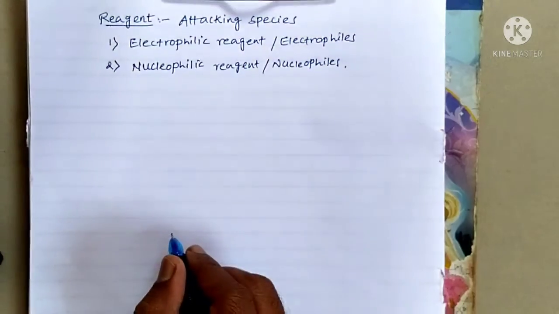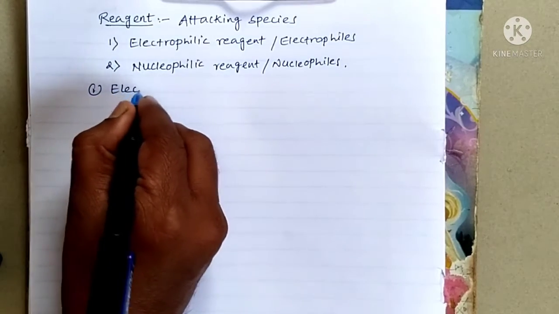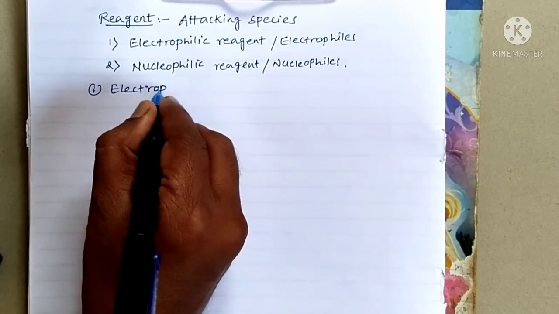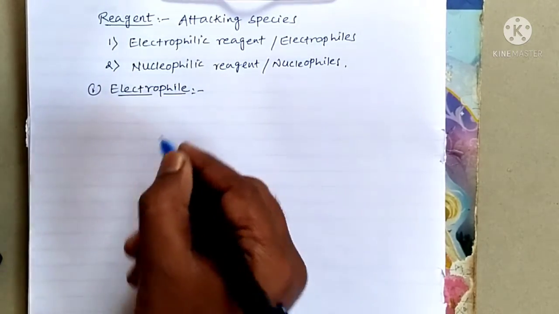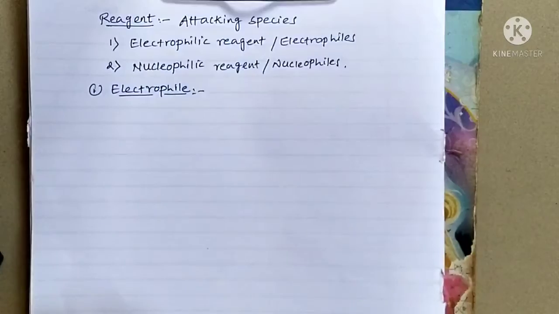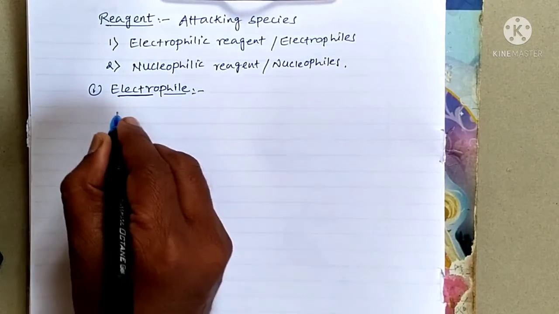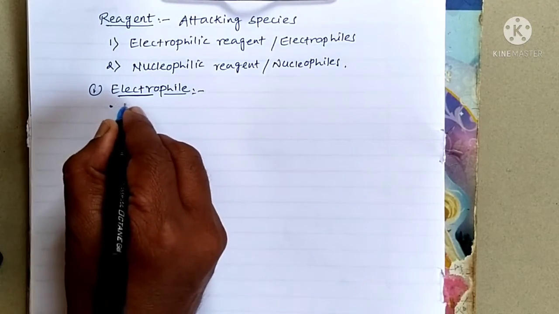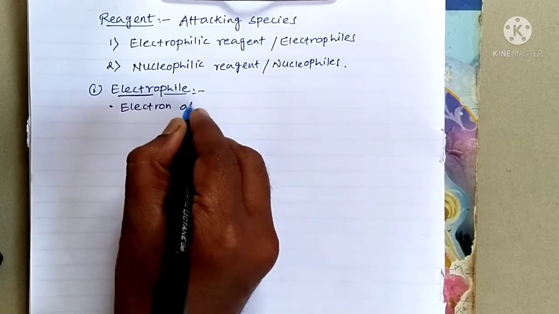The electrophilic reagent, the first one, or electrophiles, are defined as, the name itself indicates its meaning. Electrophiles are nothing but electron attracting or electron loving species. They are electron attracting species.